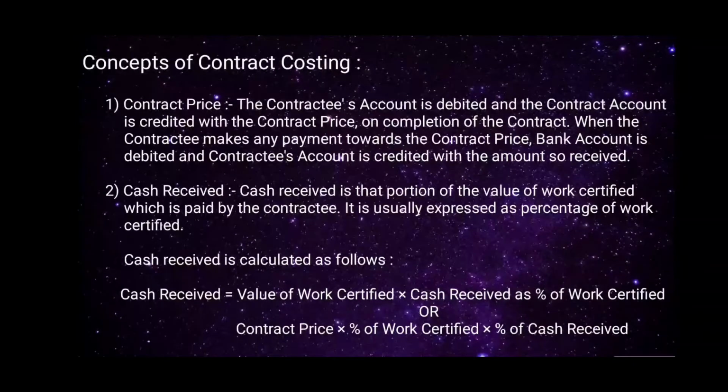Second, cash received. Cash received is that portion of the value of work certified which is paid by the contractee. It is usually expressed as percentage of work certified. Cash received is calculated as follows. Cash received is equal to value of work certified into cash received as percentage of work certified, or it can also be calculated as contract price into percentage of work certified into percentage of cash received.